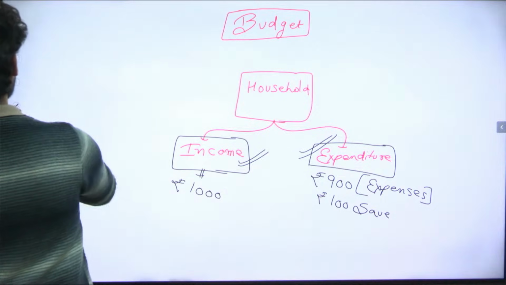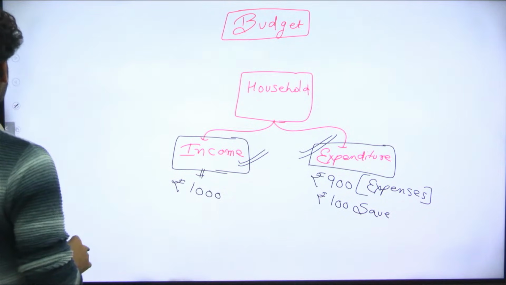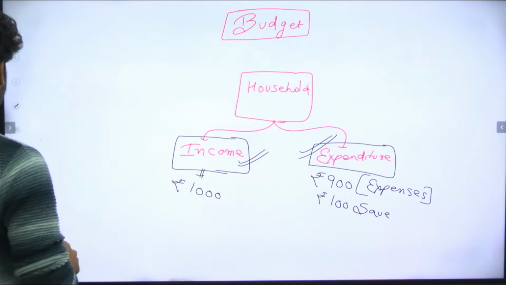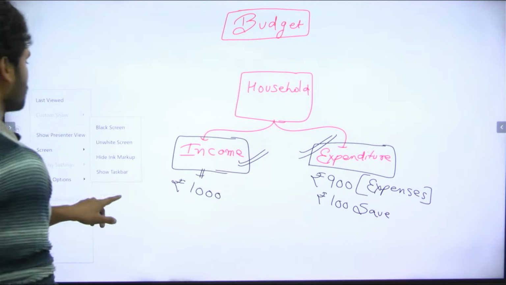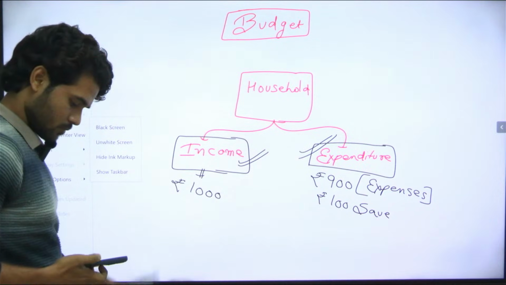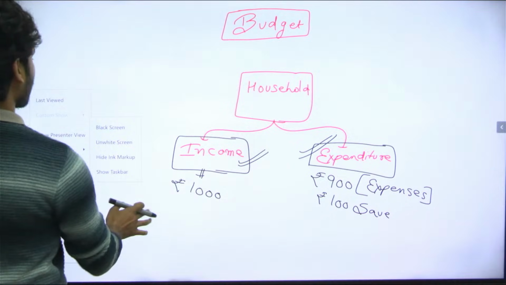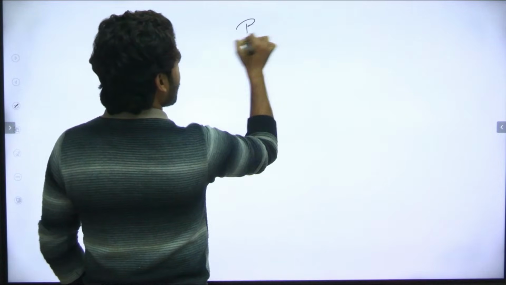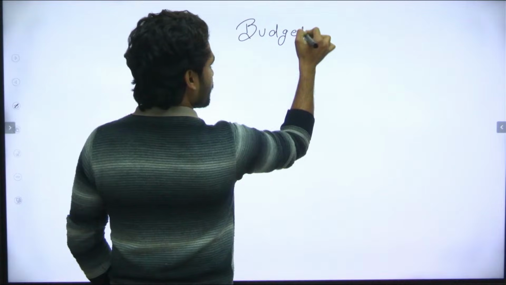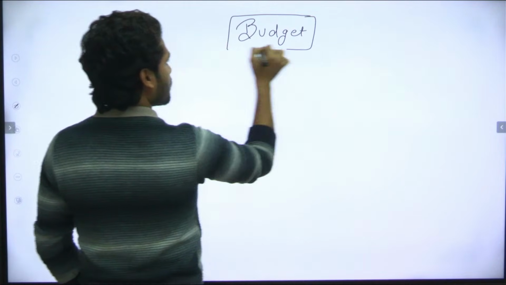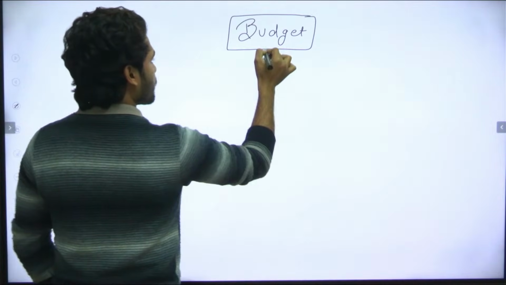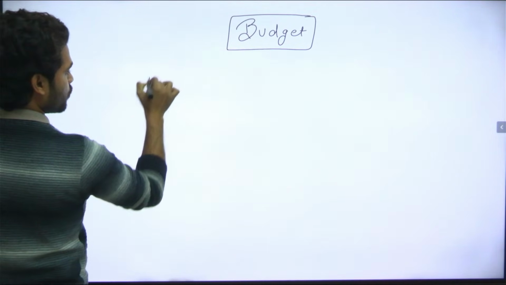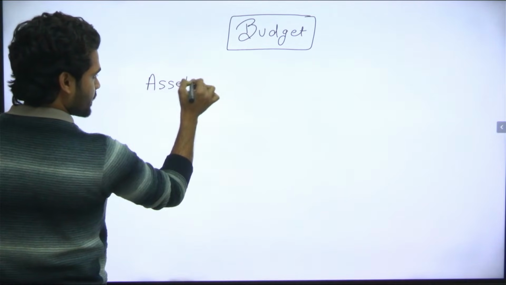But in the case of government, what happens? So in our budget, when we make our budget, we have to understand the two most important topics first to understand the budget.